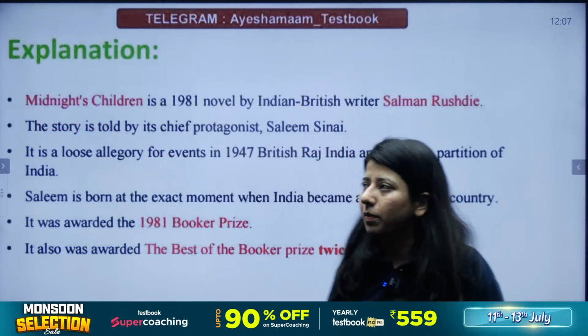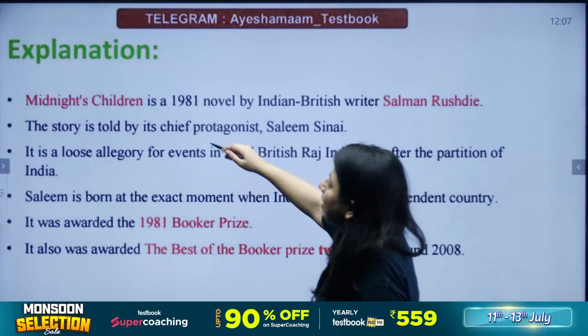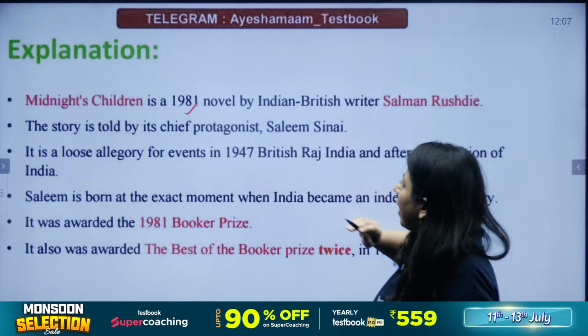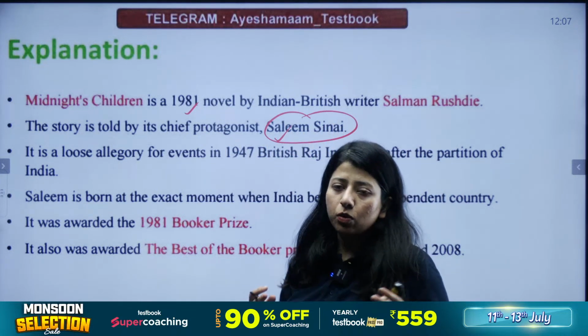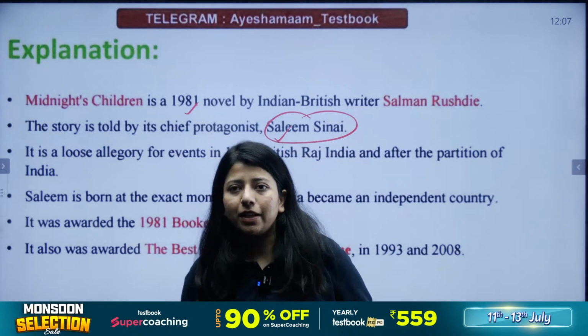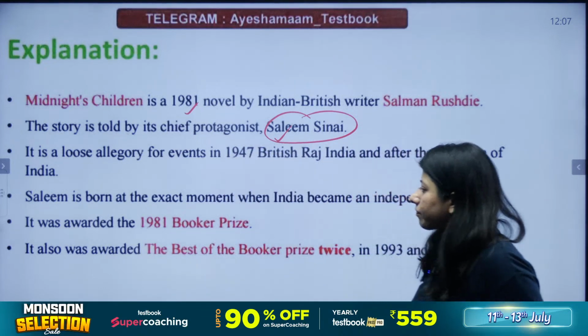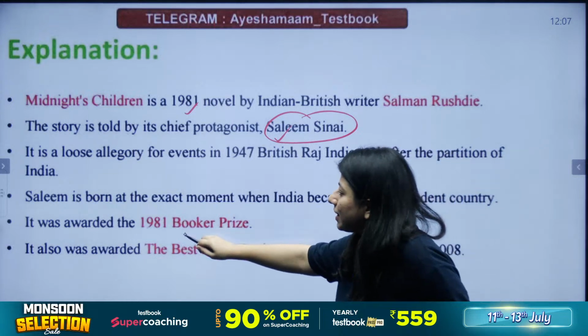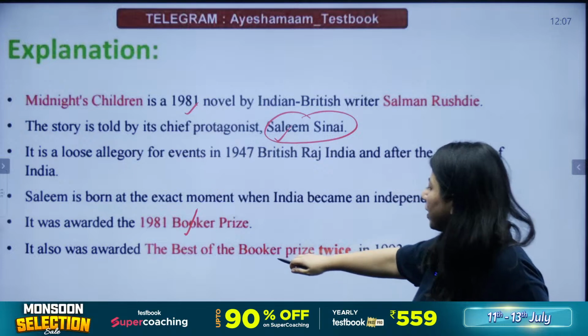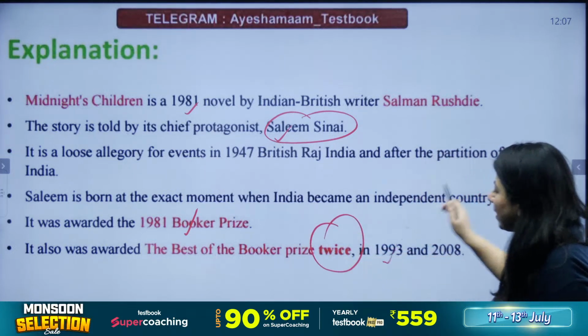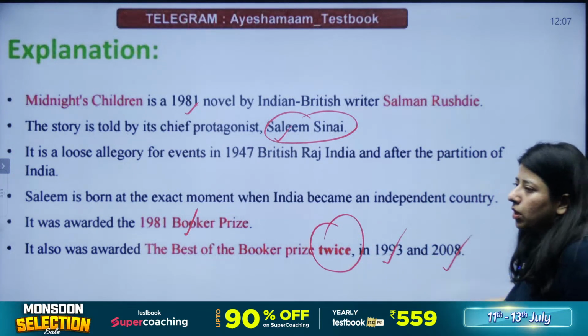This is Midnight's Children by Salman Rushdie, a novel which was published in 1981, right? And it has a protagonist, the narrator is called Saleem Sinai. It's a loose allegory of the whole 1947 independence that India got, right? The novel was awarded the Booker Prize in 1981. It was also awarded the Booker of the Bookers, twice, not just once, but twice in 1993 and 2008.